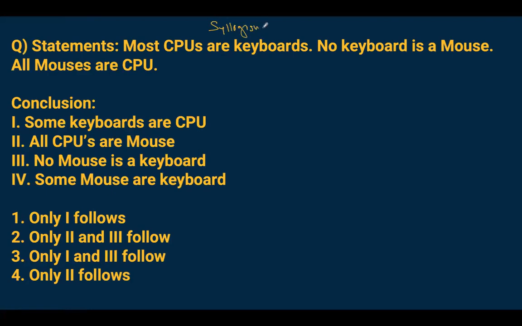Let's solve it. Most CPUs are keyboards. When I say most, it does not mean all, like most of them, right? So most CPUs are keyboards. No keyboard is a mouse and all mouse are CPUs. So I'll make mouse here.